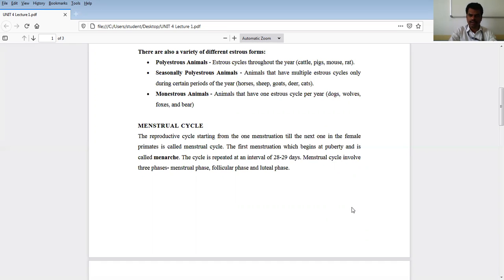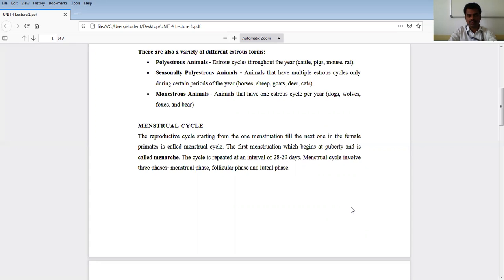This reproductive cycle starts for the first time in a female at the age of 12 to 14, which we call menarche. It indicates that when a female reaches puberty, the reproductive cycle is activated, and the first menstruation cycle begins.